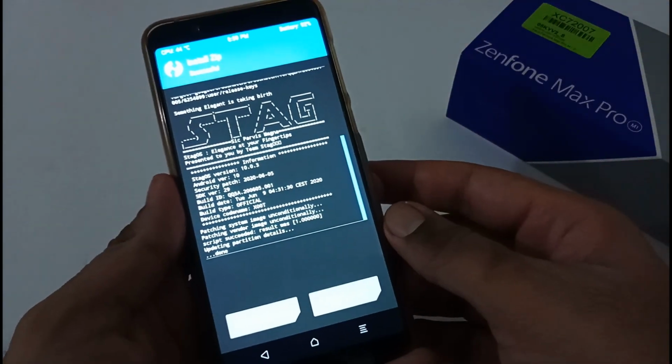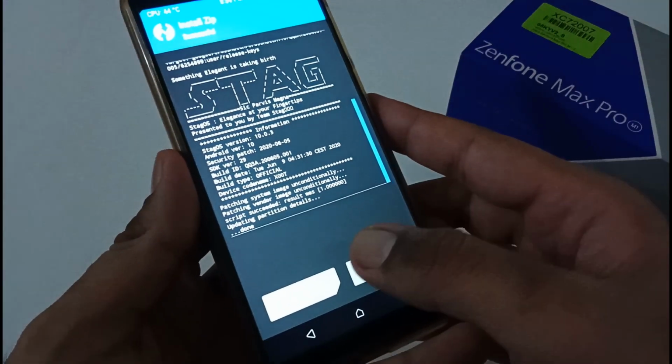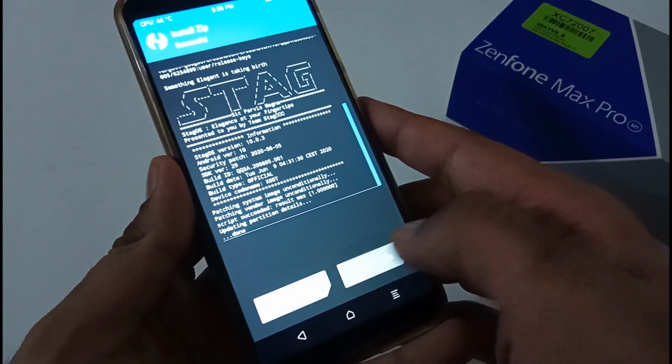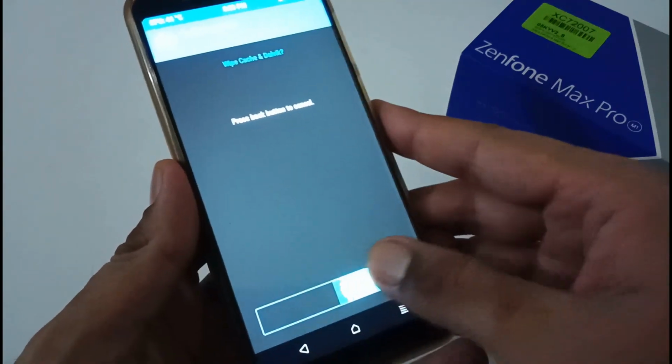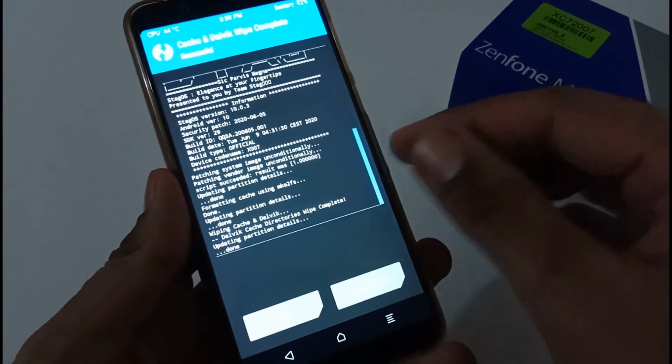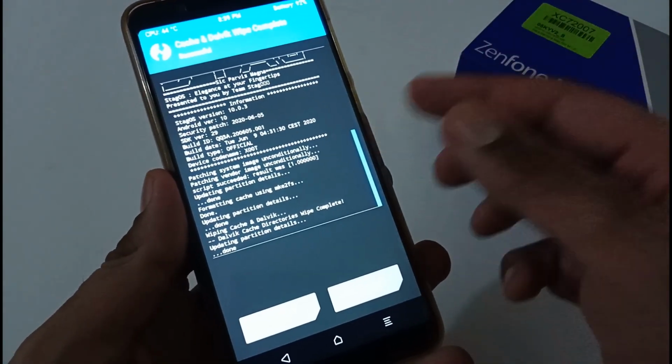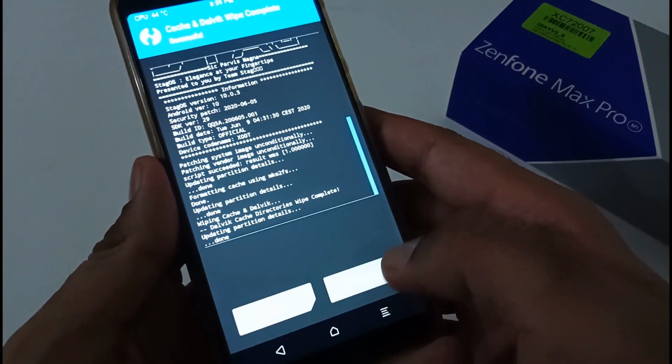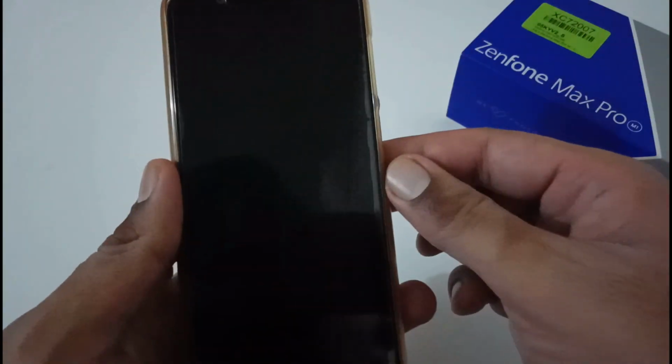So finally the ROM installation process has been completed. Now we are left with two options: wipe cache/Dalvik and reboot system. I always prefer to wipe cache/Dalvik so that any junk files left behind by this installation process will be cleared. Now we are good to go with the reboot system.